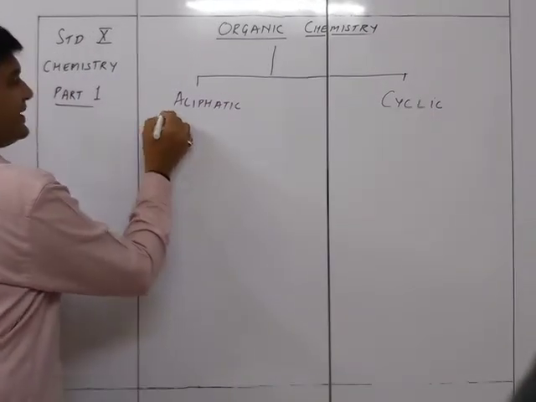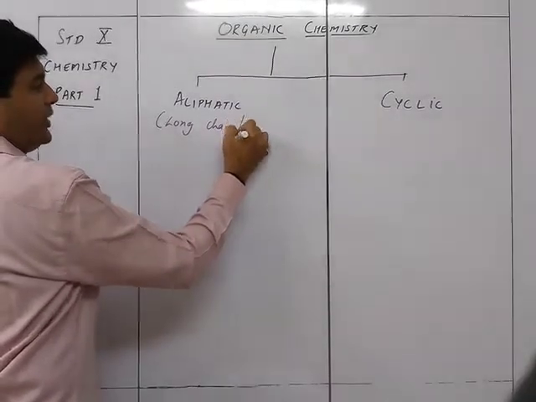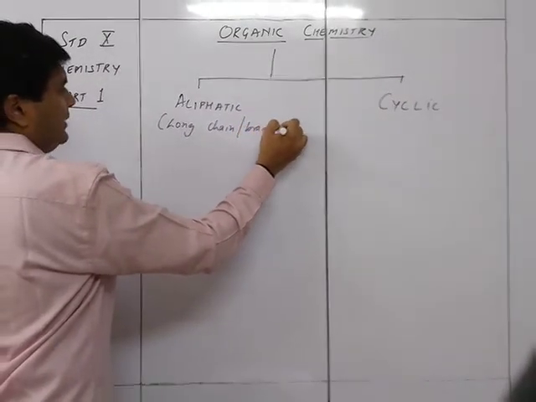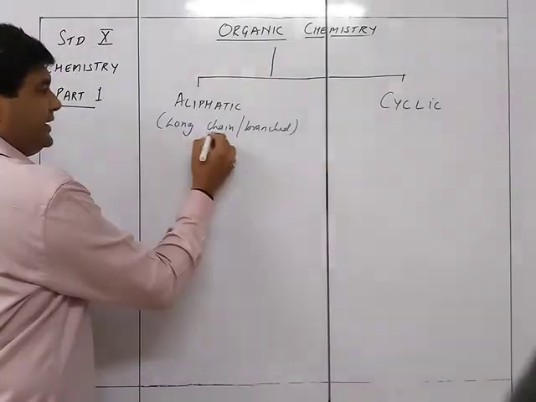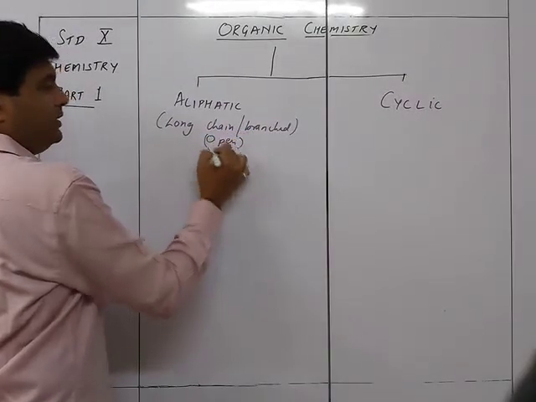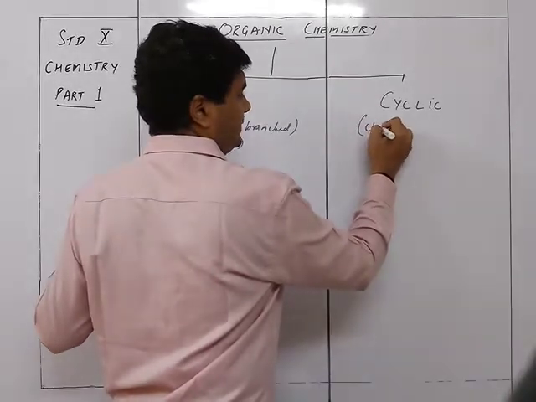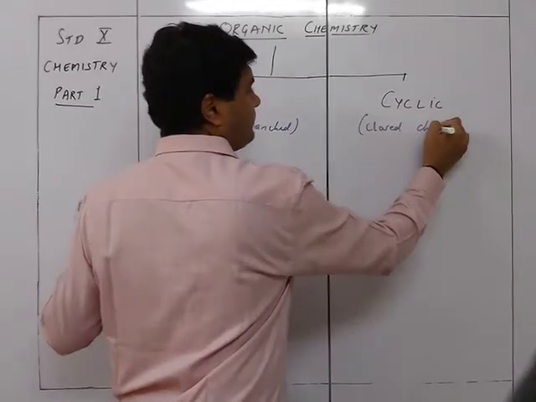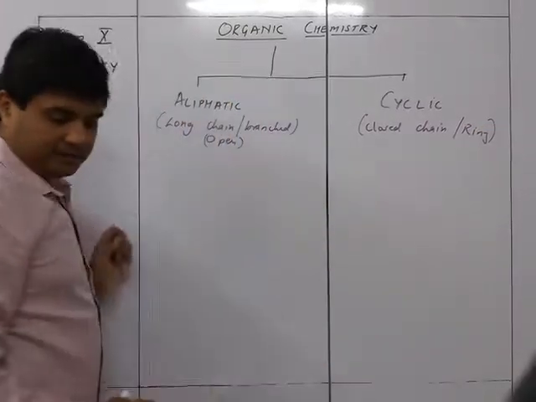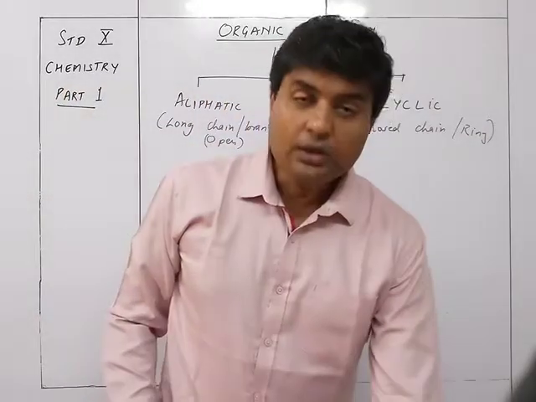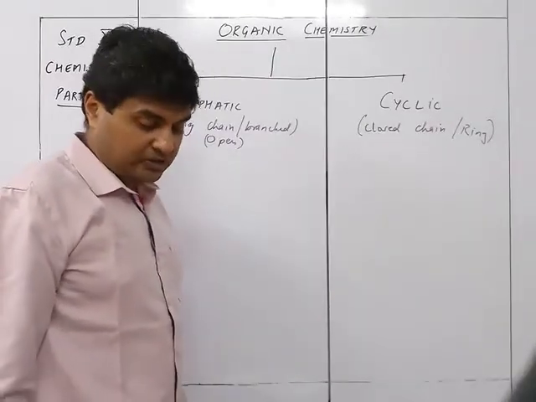Aliphatic is long chain or branched. When it is in the form of an open chain, it is aliphatic, whereas cyclic will be a closed chain. When it is a closed chain, or we can say a ring, it is cyclic.